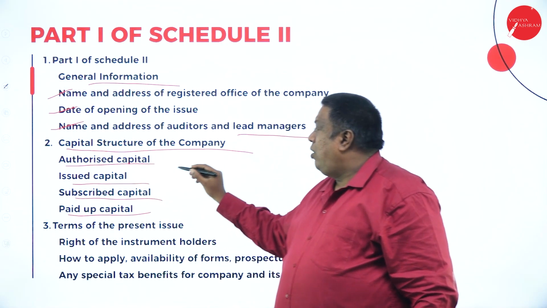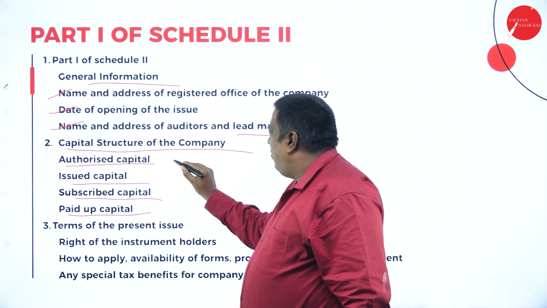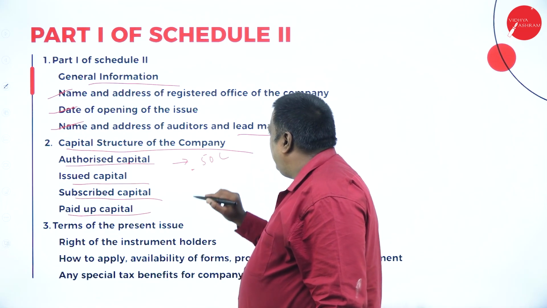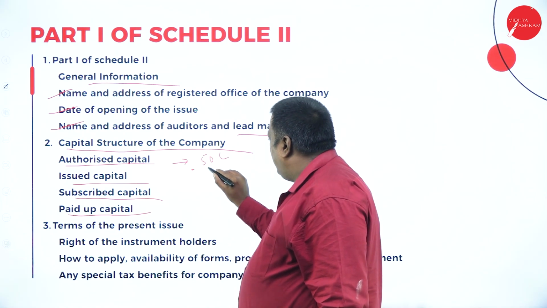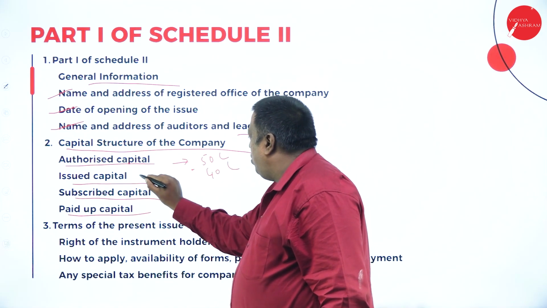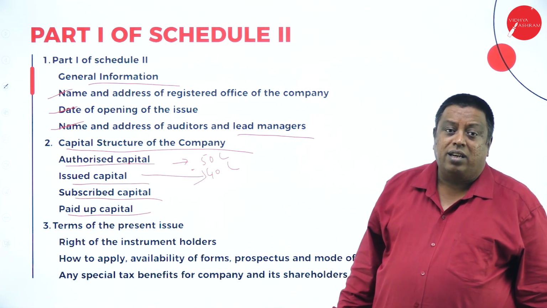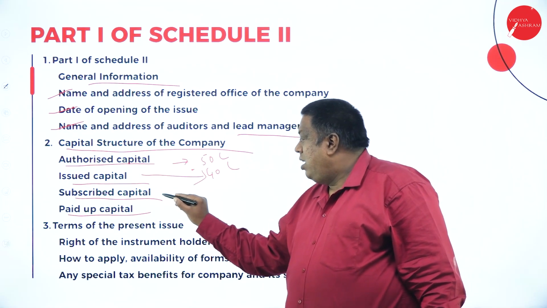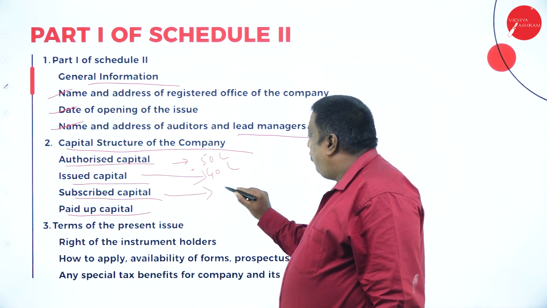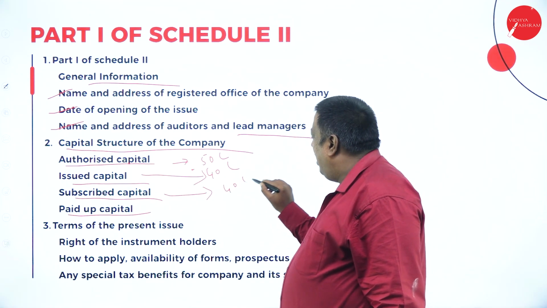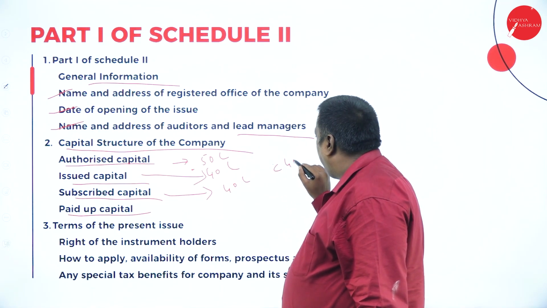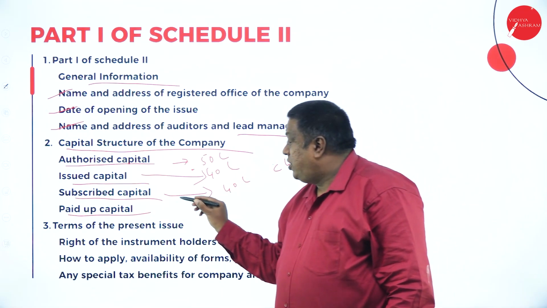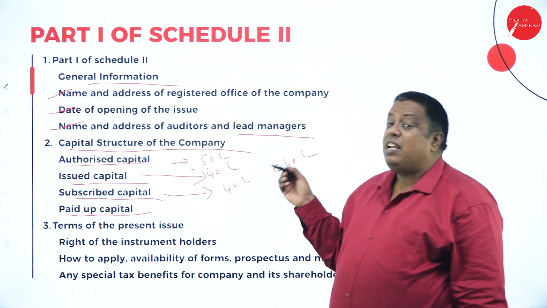Issued means out of authorized. For example, if the company decides to have 50 lakhs authorized capital, and the company wants only 40 lakhs, it can issue 40 lakh shares to the public. It doesn't want to raise 50 lakh. Out of 40 lakh, whether the public have subscribed the full 40 lakhs or less than 40 lakh, that is called subscribed capital. Out of subscribed capital now comes the paid up capital.